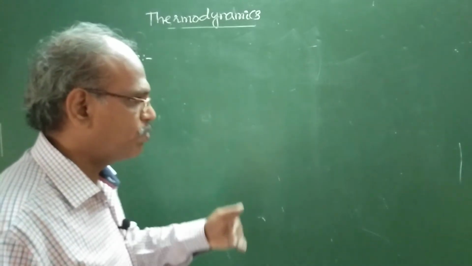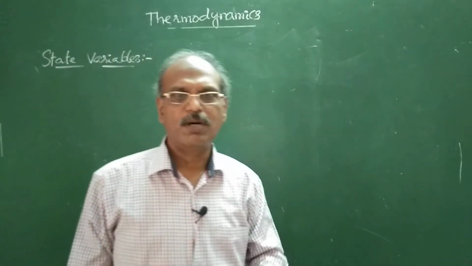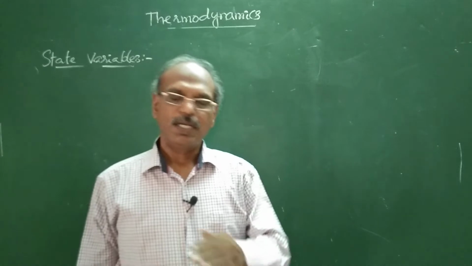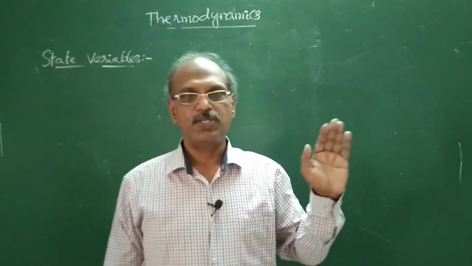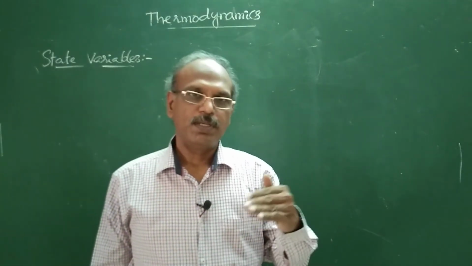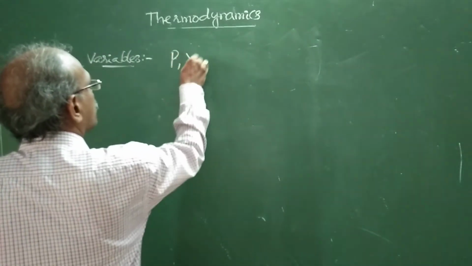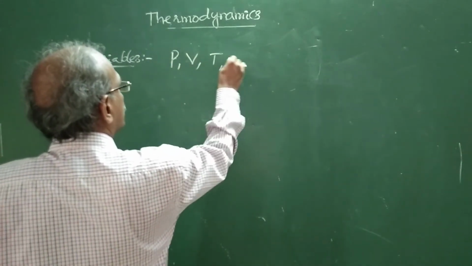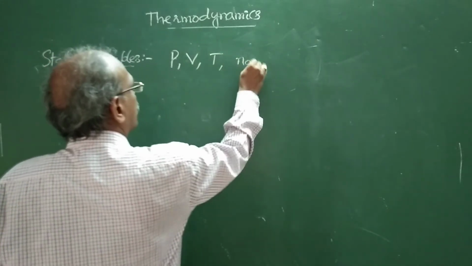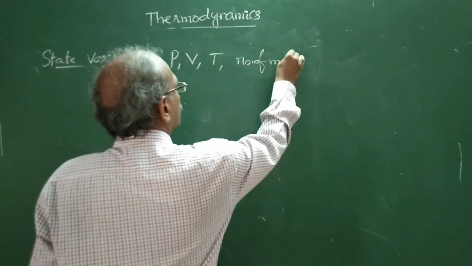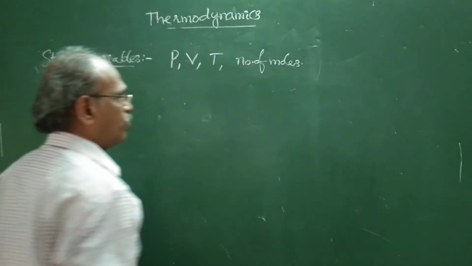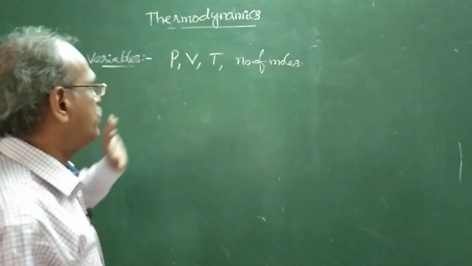State of a system: students generally think of physical state, but it need not be the physical state. The state variables are pressure, volume, temperature and number of moles. These are state variables. They define the state of a system.